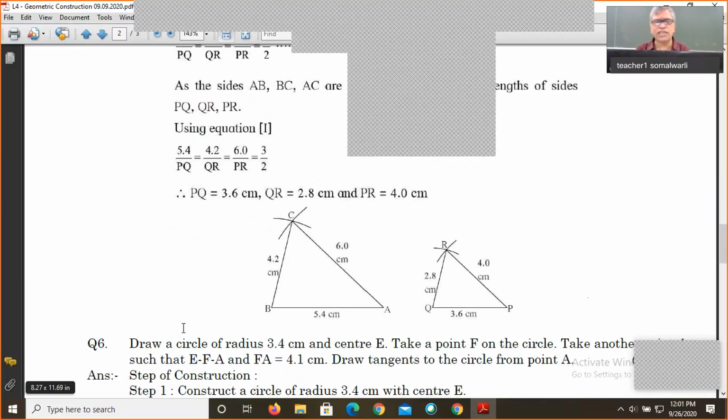After finding all the 3 dimensions, by the SSS test, the theory we are using, we draw another triangle of the given measurements.